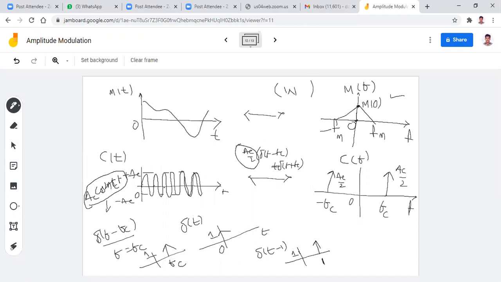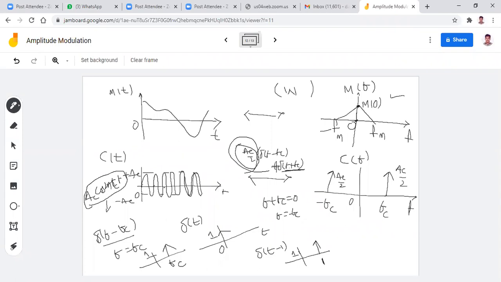Plus one more impulse is there. So this impulse is del of f plus fc. That means f plus fc is equal to 0, that is f is equal to minus fc. So at minus fc also one more impulse exists. What is the amplitude? The amplitude is the same here, that is again Ac by 2. That's why at minus fc, one more impulse, Ac by 2.